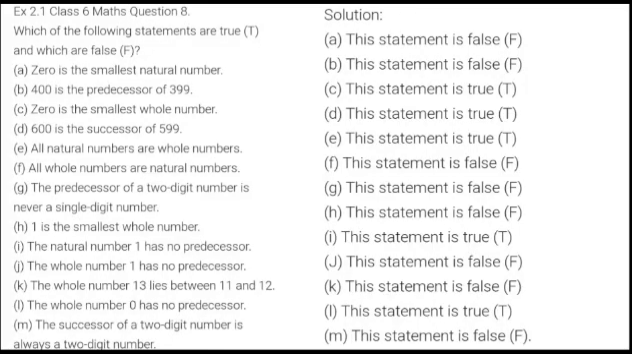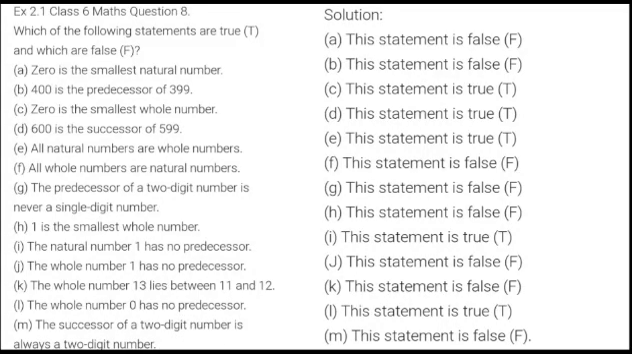The whole number 13 lies between 11 and 12. Lies between means it comes between 11 and 12. No. After 12 it comes, not before 12. That means we cannot write 11, 13, 12. This is the wrong way. What is the correct way? The correct way is after 11 comes 12 and after 12 comes 13. So 13 does not come between 11 and 12, but 12 comes in between 11 and 13. So this statement is also false.